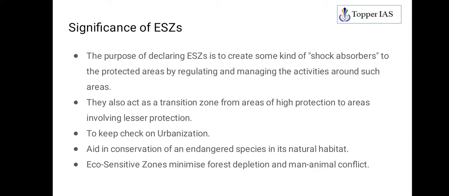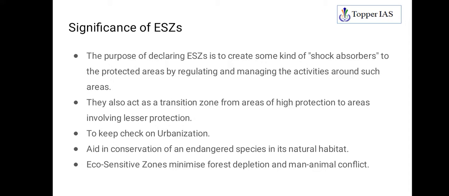So these areas are transition zones between high protection and low protection zones. And also to keep a check on urbanization: increasing population living in urban areas and increasing construction of human settlements, settlements established all over the place. Declaring eco-sensitive zones will keep a check on urbanization, because you are regulating certain activities over there.